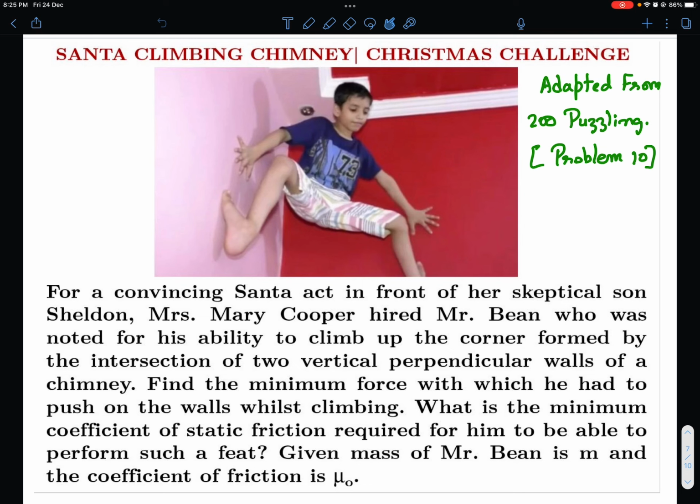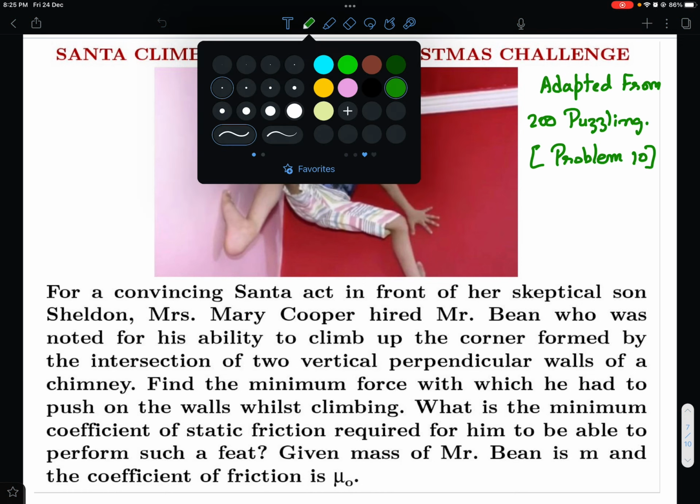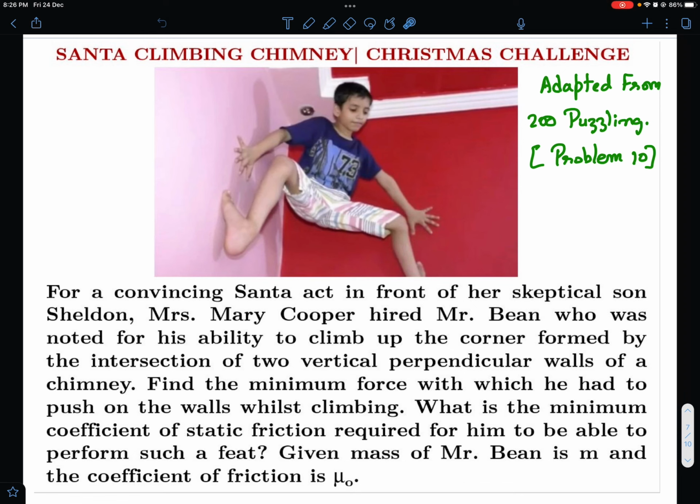Let's see the problem formally. I've changed the wording considering the Christmas theme today. So let me read out the problem formally. For a convincing Santa act in front of her skeptical son Sheldon, Mrs. Mary Cooper hired Mr. Bean, who was noted for his ability to climb up the corner formed by the intersection of two vertical perpendicular walls